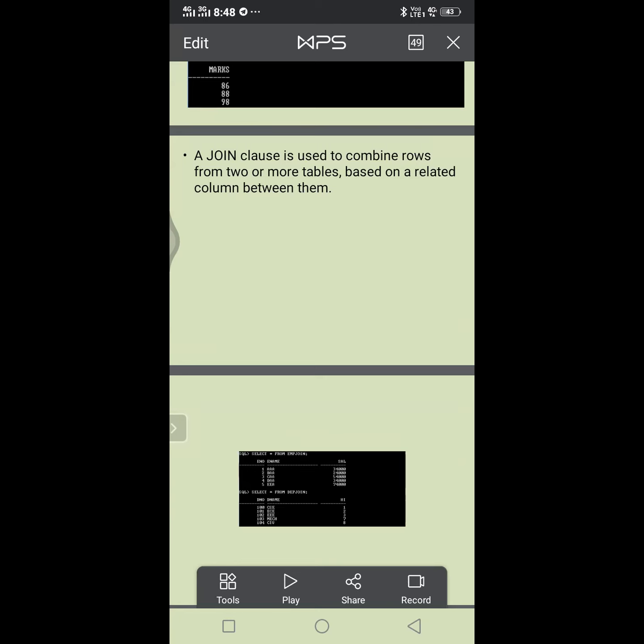Maybe you have some doubt: we are already using foreign keys to join the tables, so why are we using joins? Actually, in the case of primary key and foreign key, we must specify the primary key and foreign key, otherwise we are not able to join. Am I right? But in the case of joins, we need not specify any of them. We don't have any restrictions; we can simply join the tables. If the data is the same, it will automatically perform the join.